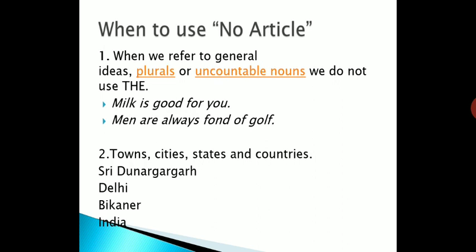Till now we have seen where we have to use a, an or the. Now we will see when we have to use no article. When there is no requirement of an article, those types of cases we will also see. When we refer to general ideas, plurals or uncountable nouns, because a or an, you know very well, we have to use with singular only. So with uncountable nouns also we are not using any type of article.